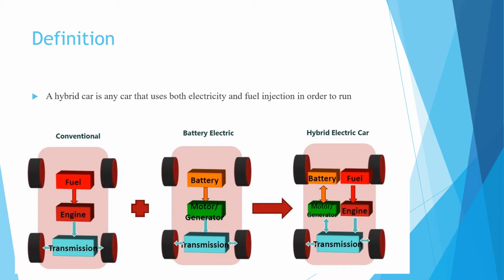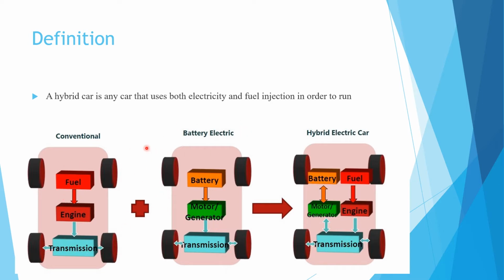As you can see in this picture, there are three types of vehicle shown. The first one is conventional. In a conventional car, there is a fuel tank connected to the engine, and engine power is produced and transmitted through the transmission to the wheel. In this way the vehicle is moved. This is the conventional way to drive a vehicle.